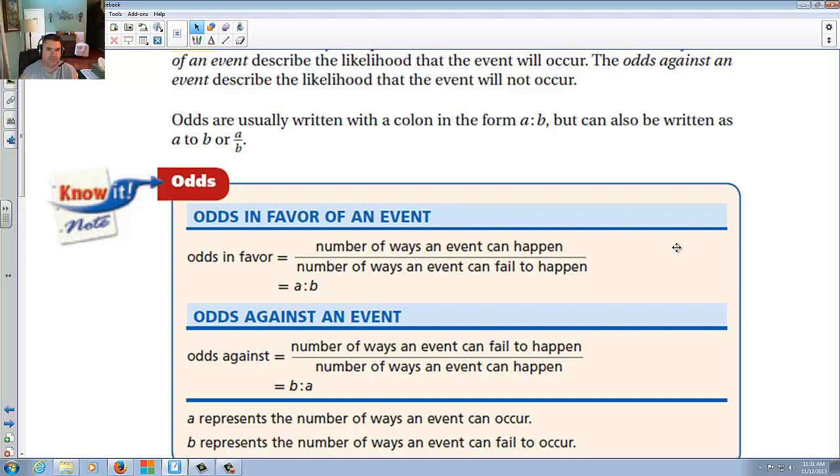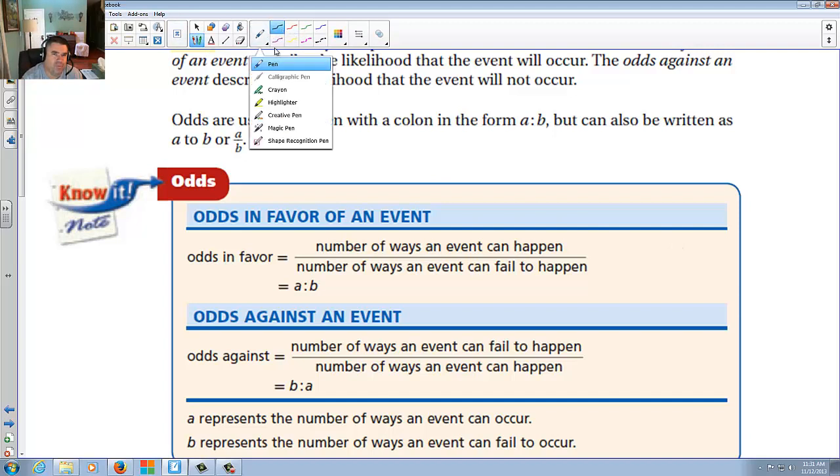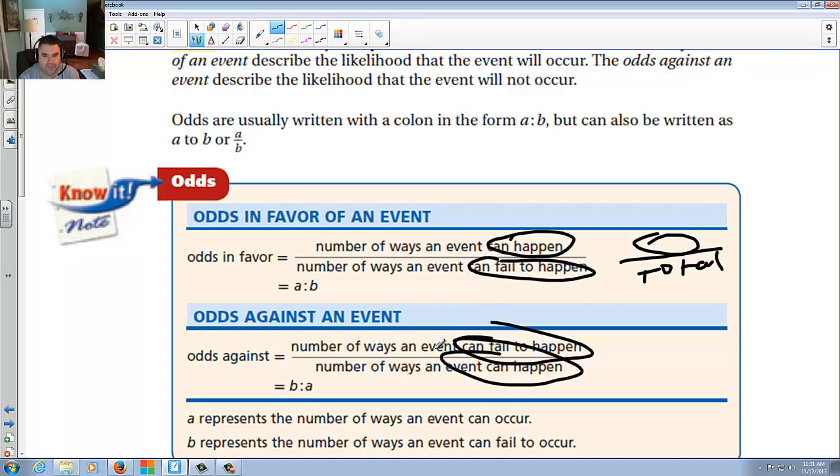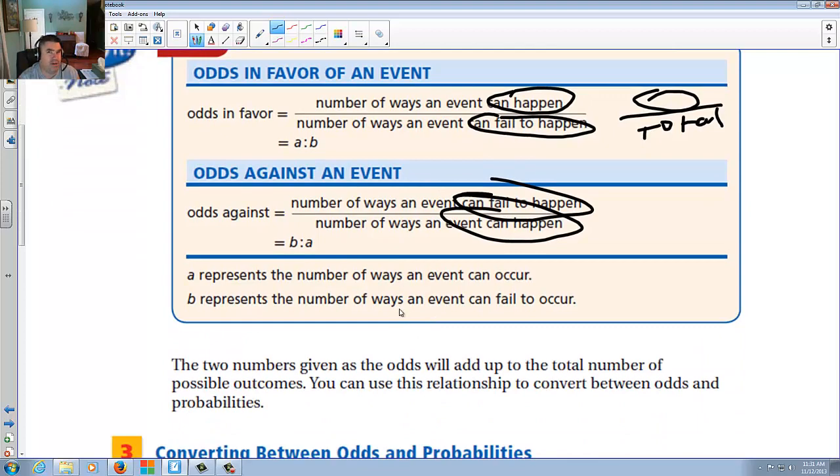Now here's the difference between odds and probability. In odds, it will be can happen versus can fail to happen, where probability is can happen versus total. Small difference, but it's there. And odds against an event: the ways it can fail versus the ways it can happen. You'll understand once I give an example.